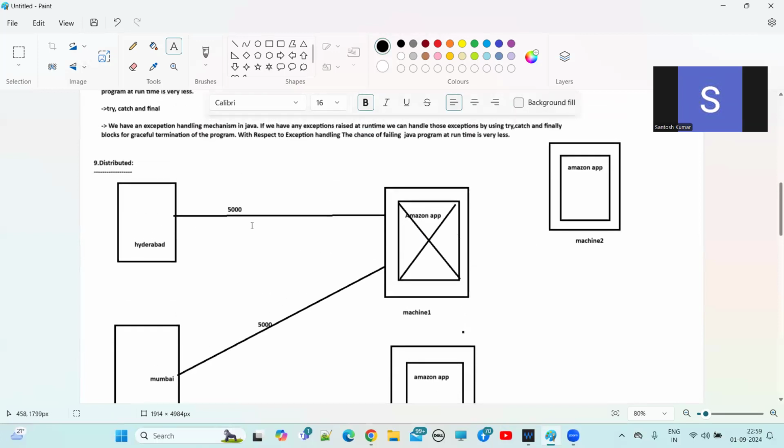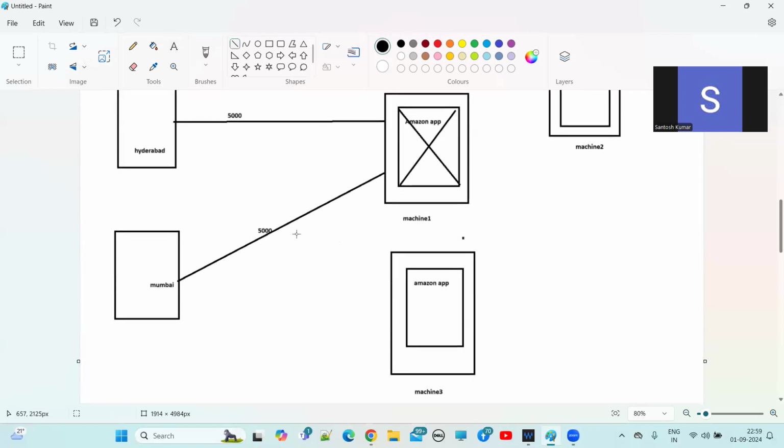For the first 5,000 requests, machine one can take them and process them. Now the next 5,000 requests we will route to machine 3, and machine 3 will process those another 5,000 requests.